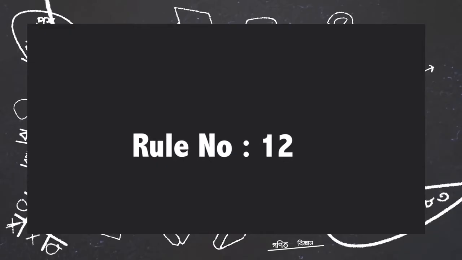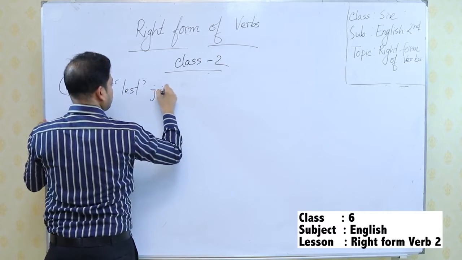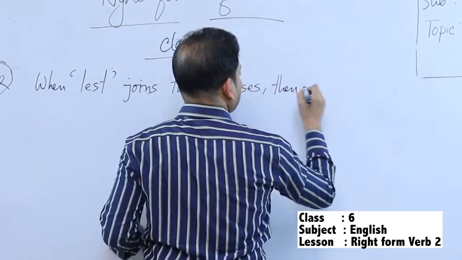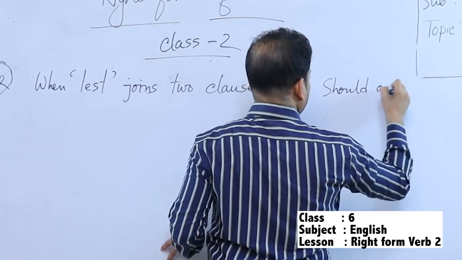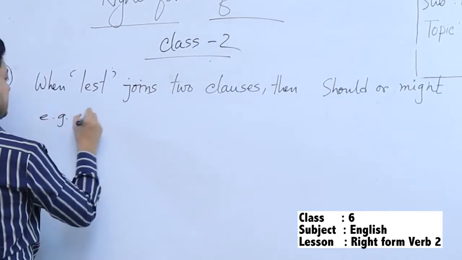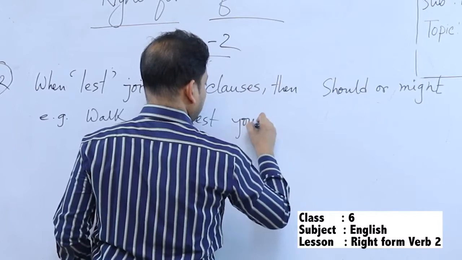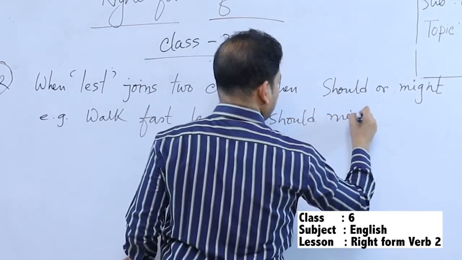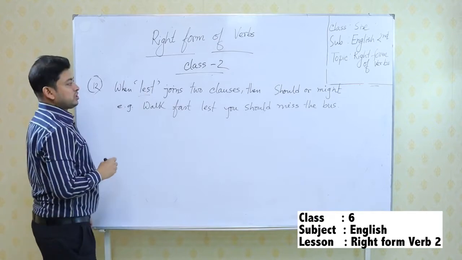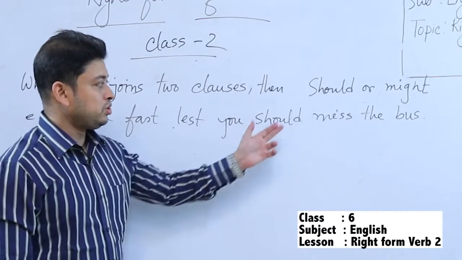Now, rule number 12. So, when lest joins two clauses, then should or might will be used in this sentence. In this example, walk fast lest you should miss the bus.